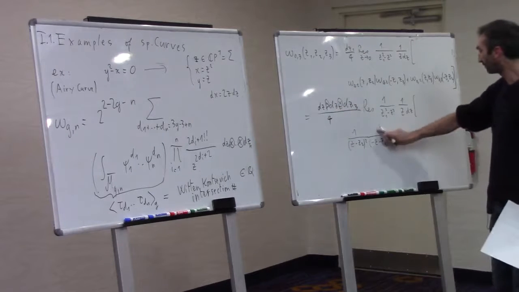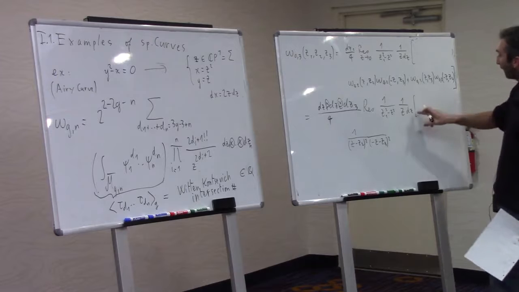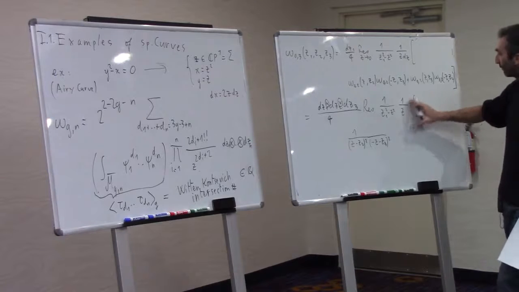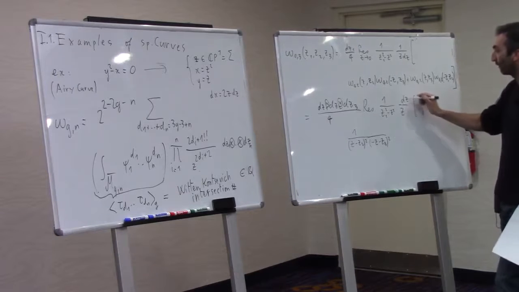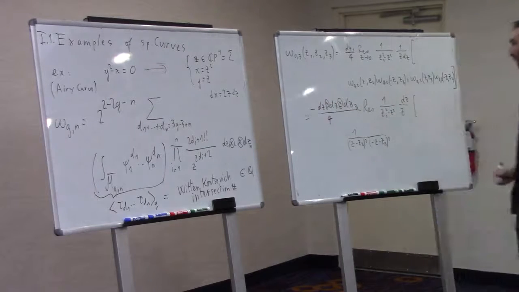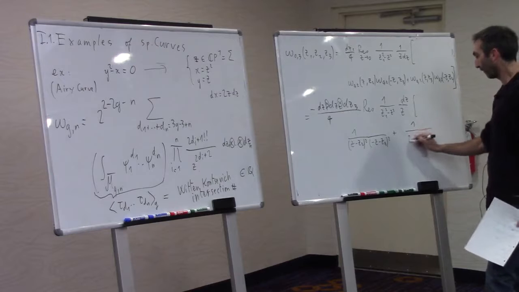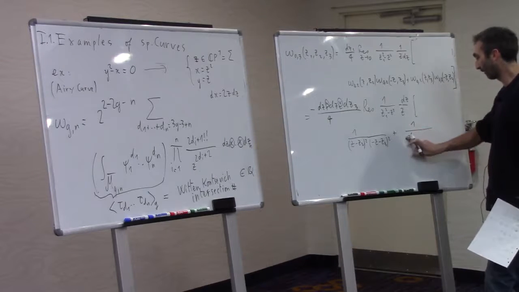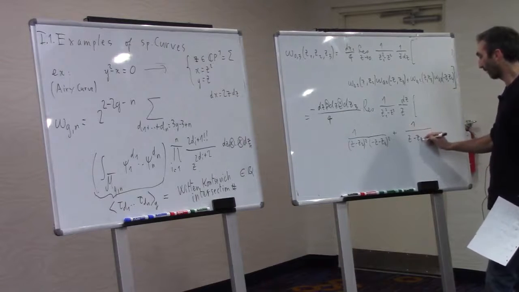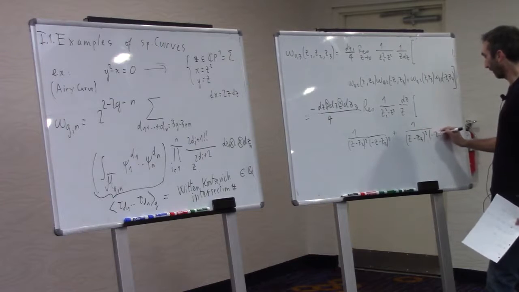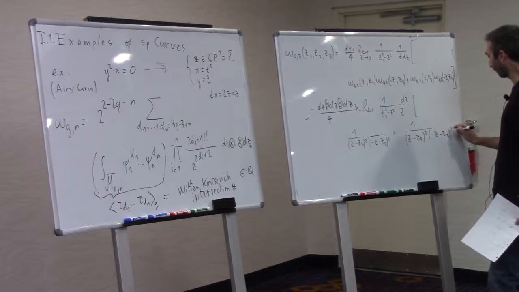And plus, now we have dz times minus dz, so that makes a dz in the numerator, and we have a minus sign. Plus 1 over z minus z3 to the square, minus z minus z2 to the square.